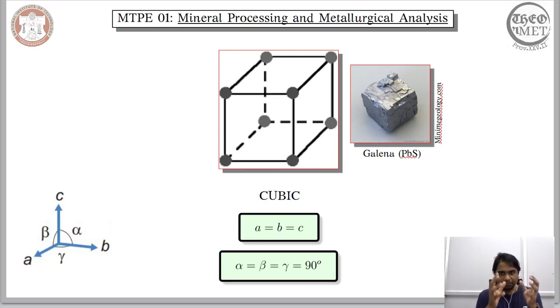So before moving further, it is vital for you to understand that crystal systems and crystal structures are different. Some of you might already know about it, but the crystal structures are the derivative of a crystal system. And crystal system does not consider the position of the atom, it just works around the magnitude and the angle between the vectors, whereas the crystal structures consider the positions of the atoms.